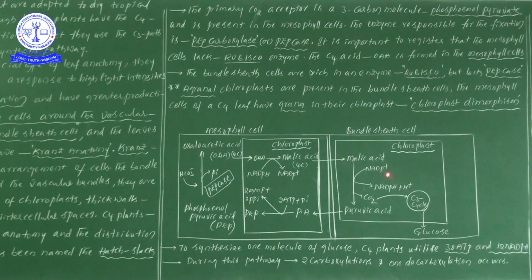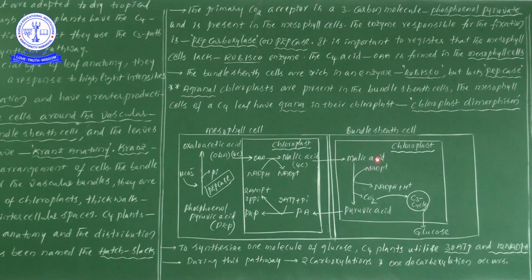Okay, so here there is no net gain or production of NADPH. Look once more: NADPH converted into NADP plus, and here the NADP plus converted into NADPH plus H plus. So there is no further net gain. Okay.